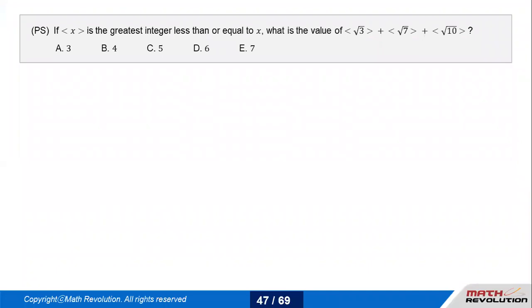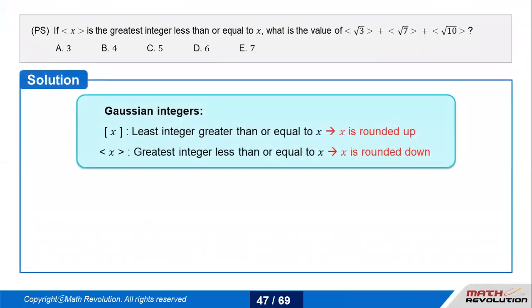If this is the greatest integer less than or equal to x, what is the value of square root 3 written into the function, square root 7 written into the function, square root 10 written into the function? Let's talk about this. It feels like one of the easiest questions. It's square root of 3.